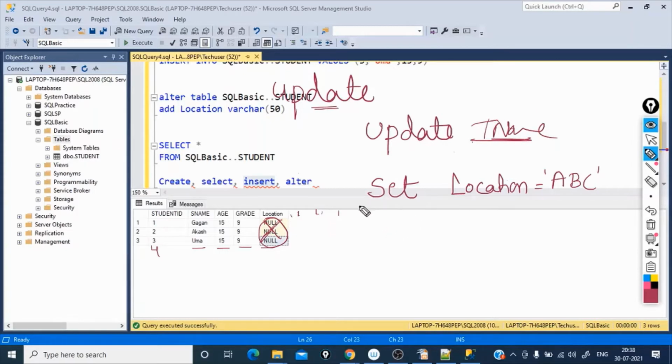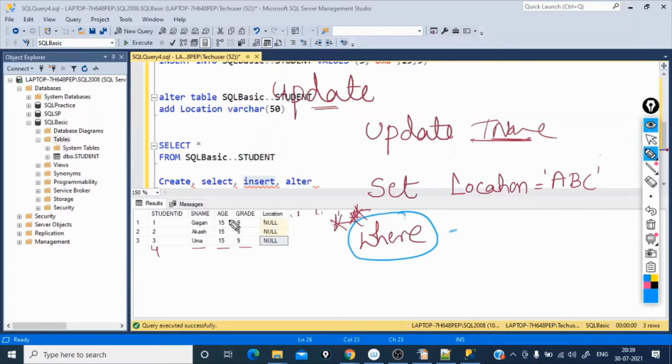Set. Now the most important point in this update command is the where condition. Where condition is the most important one. Say suppose if you miss to add where condition, what does this query do?